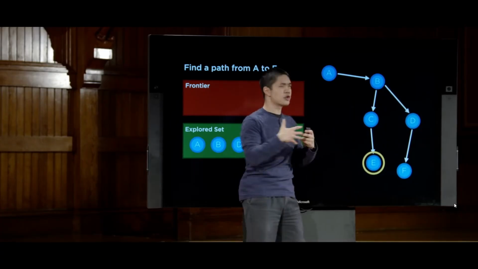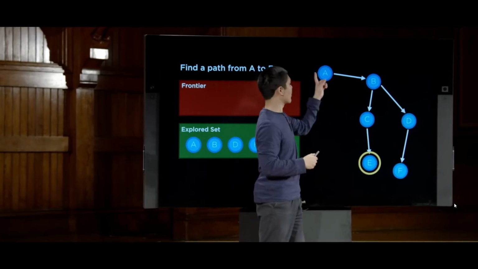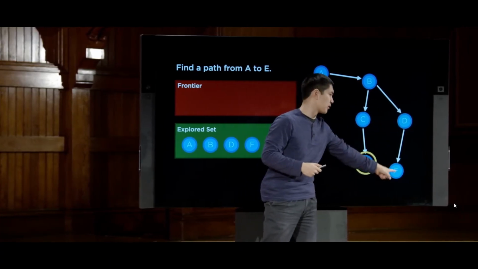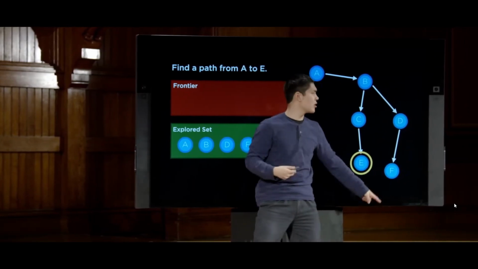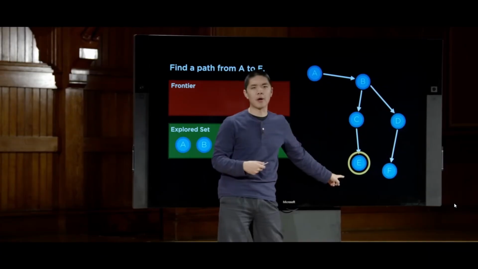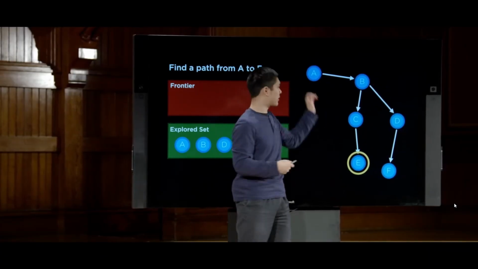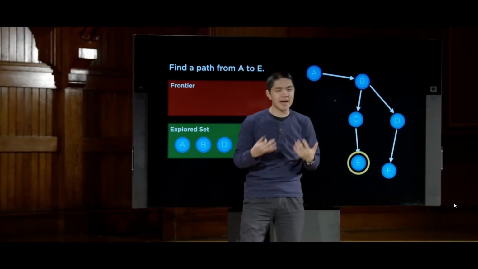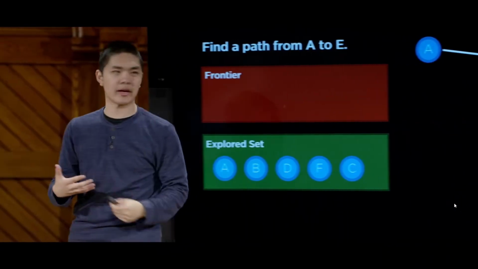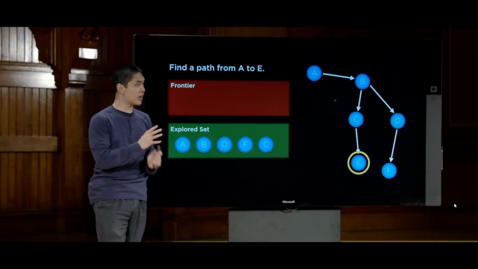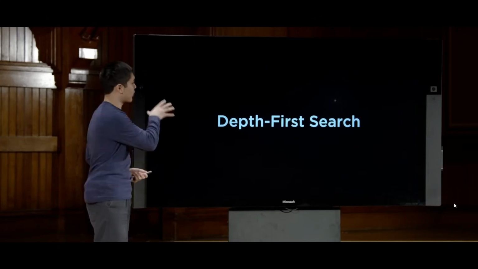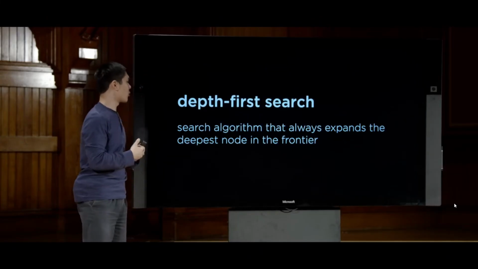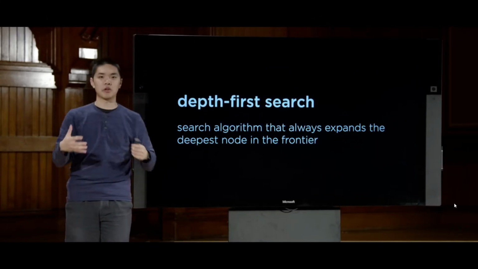And it's important to get a visual sense for how this algorithm is working. We went very deep in this search tree, so to speak, all the way until the bottom, where we hit a dead end. And then we effectively backed up and explored this other route. And it's this going very deep in the search tree idea, this way the algorithm ends up working when we use a stack, that we call this version of the algorithm depth first search. Depth first search is the search algorithm where we always explore the deepest node in the frontier.